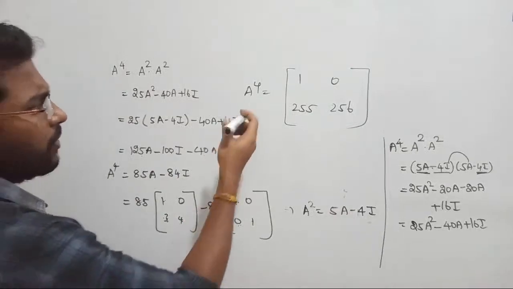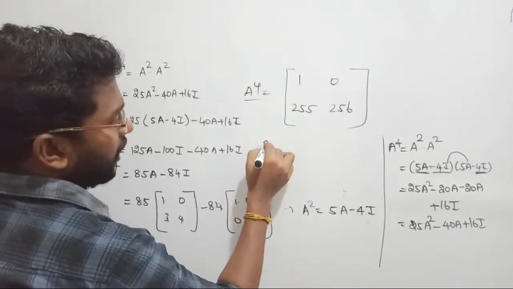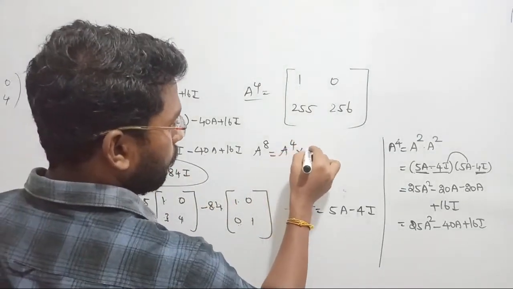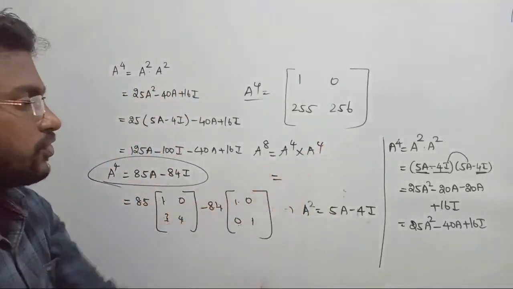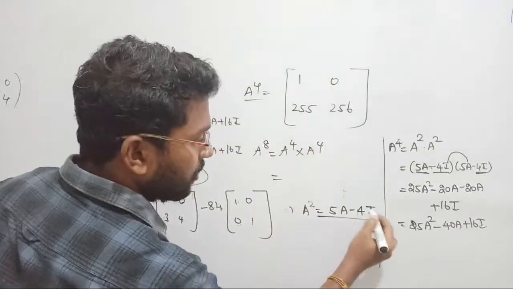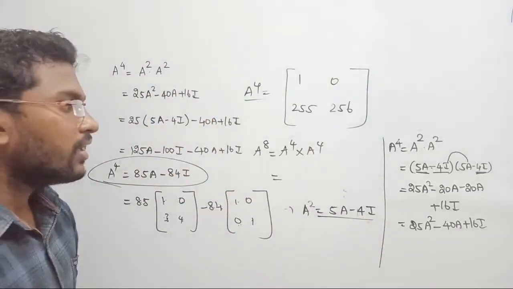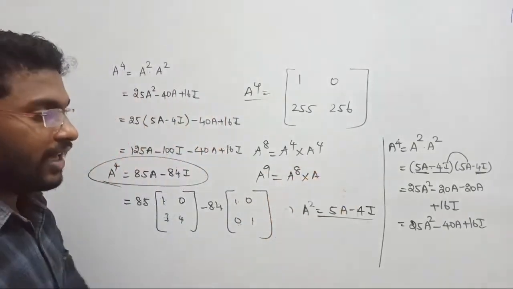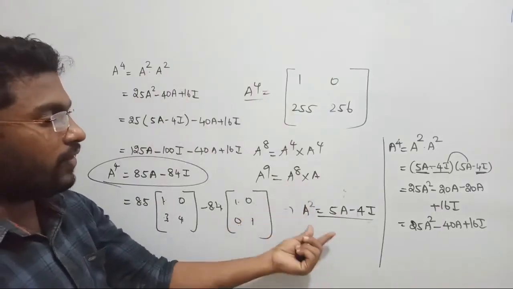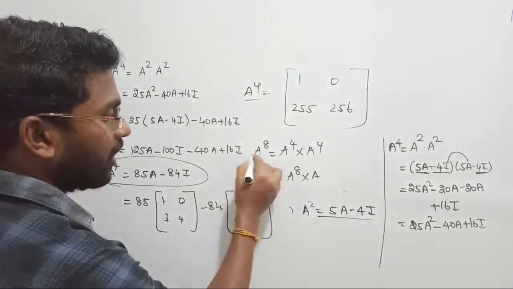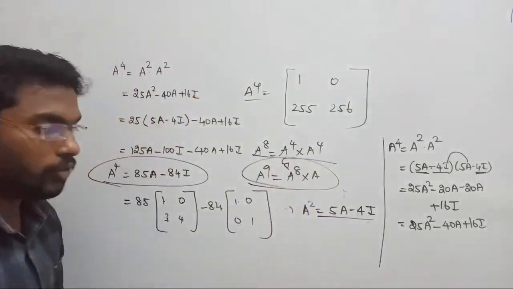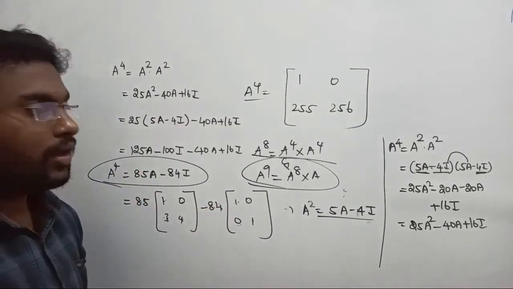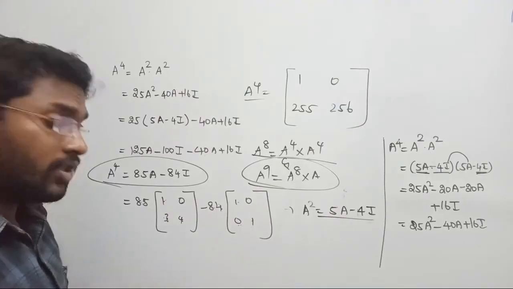Like that you can also bring it if a power 4 is known. If you want to find out the value of a power 8, now simply see, you know the answer for a power 4, so one step, a power 4 dot a power 4, answer over. If you substitute this 2 times, again an a square will come inside it. For that a square, substitute again and you get the answer. It's over. Suppose they ask a power 9, what will you do? a power 8 dot a, it's over. You keep the a from the first question, substitute the a power 8 value and multiply, and you get the answer. If you find a power 8 and substitute it here, you are getting a power 9. Clear? So that is how we are finding higher order matrices in the simplest way with the help of Cayley-Hamilton theorem. Clear? I hope things are very clear to you all.